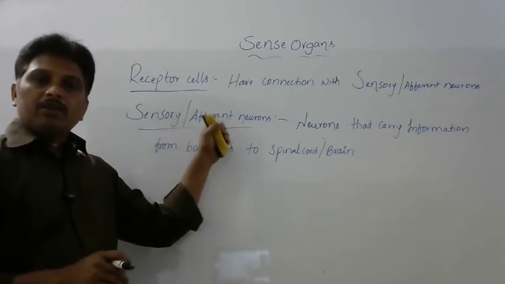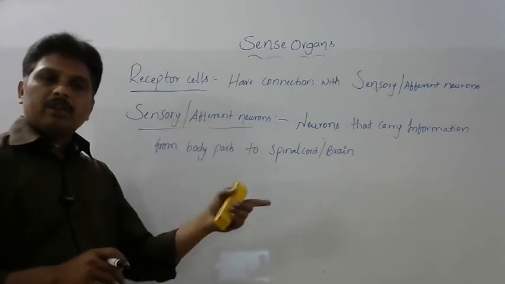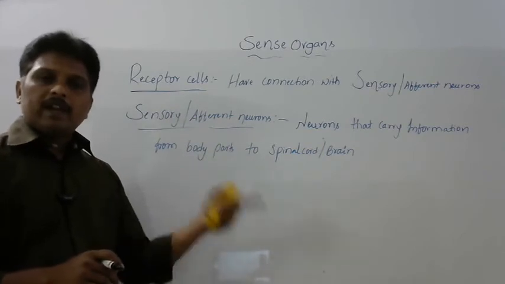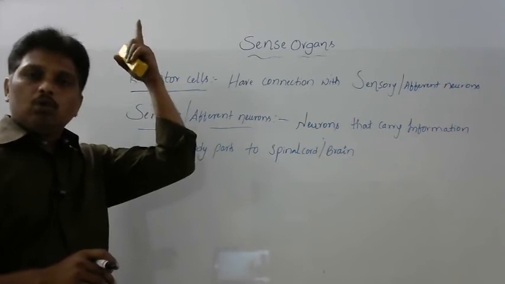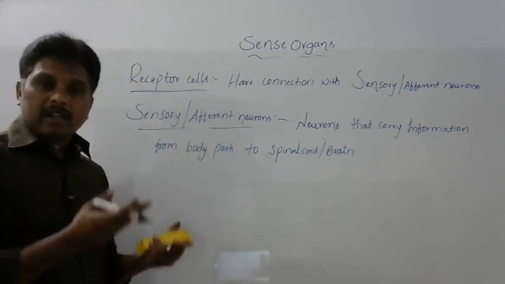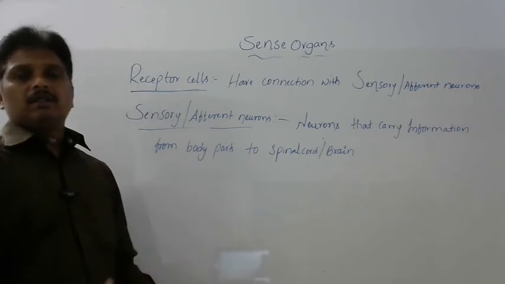Sensory or afferent neurons carry that information to either the brain or spinal cord, and if they carry it to the spinal cord, from the spinal cord the information goes to the brain. The brain analyzes that information and produces a response.